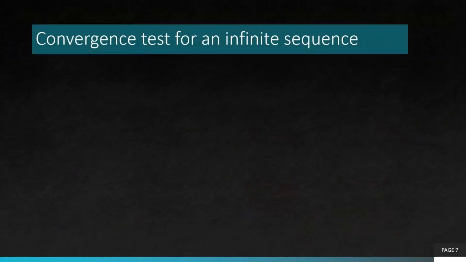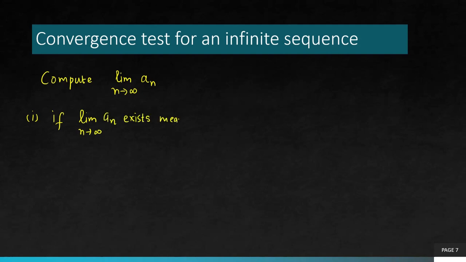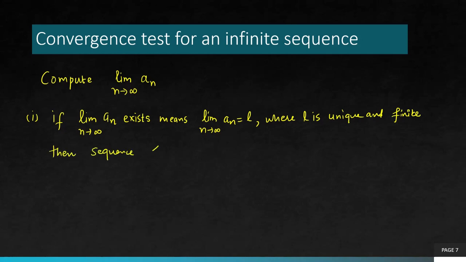So now you have understood the meaning of convergence. So we have the convergence test here. The convergence test is: compute the limit as n goes to infinity of an. First case, if this limit exists. Now the meaning of existence is that it's finite and unique. If you recall the fundamental definition of limit, that's where it's coming from, that the limit should be finite and unique. Then only we say the sequence an is convergent or converges to L.